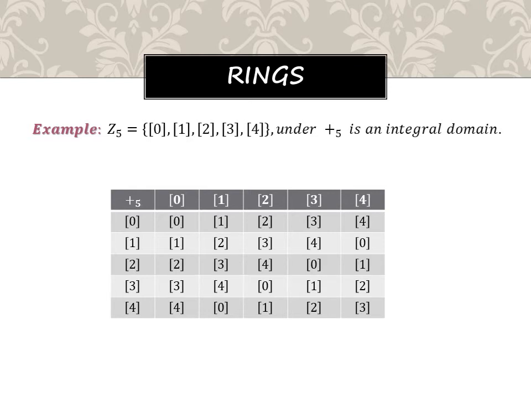Similarly, add 2 with everyone. 2 with 0 is 2, 2 plus 1 is 3, 2 plus 2 is 4, 2 plus 3 means 5, remainder 0. 2 plus 4 is 6, what remainder will come? 1 will come, because this is integers modulo 5, so remainder 1 will come. Then 3 plus 3 means 6, remainder 1. 3 plus 4 is 7, so only 5 terms are there. So 7 minus 5 is 2, remainder 2. Finally, 4 plus 4 is 8, remainder 3.